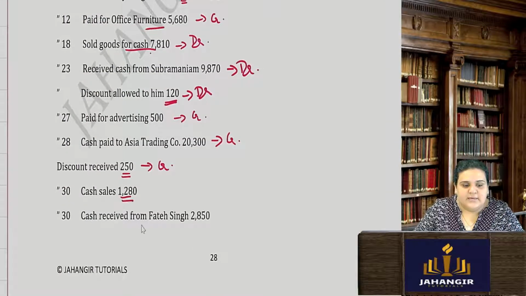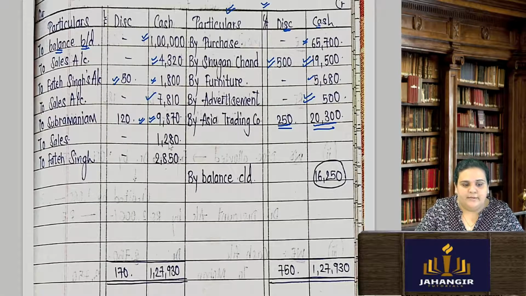Cash sales again 1280 debit. Cash received from Fateh Singh, again it will be debit. So both of these I am writing here. To sales to Fateh Singh.